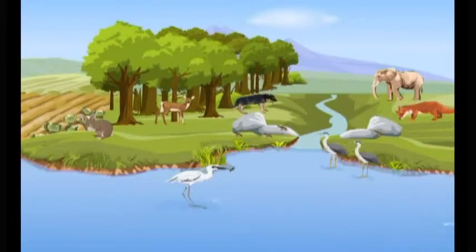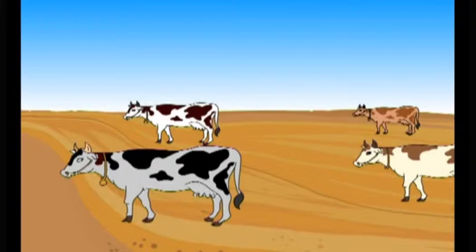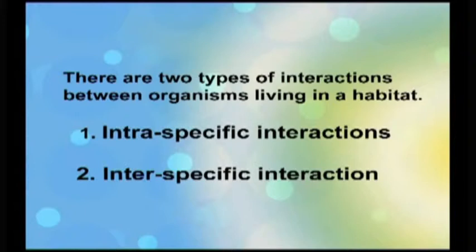Imagine the life of a herd of cows living on a piece of land where there are no plants, not even grass. How long can the cows live? In this chapter, we will study the interaction and interdependence between the organisms. There are two types of interactions between organisms living in a habitat. They are intraspecific interaction and interspecific interaction.